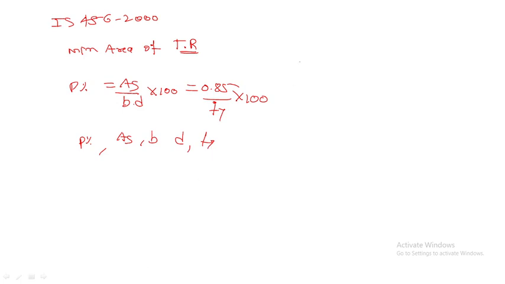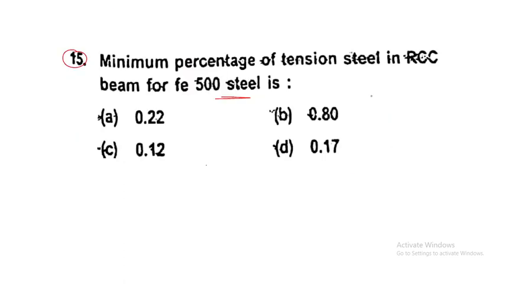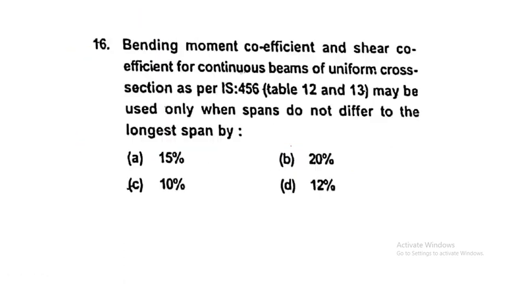So now P percent equals As by bd into 100. So As is 0.85 divided by 500, into 100. So it is 0.17%. So 0.17% is the answer for this question.